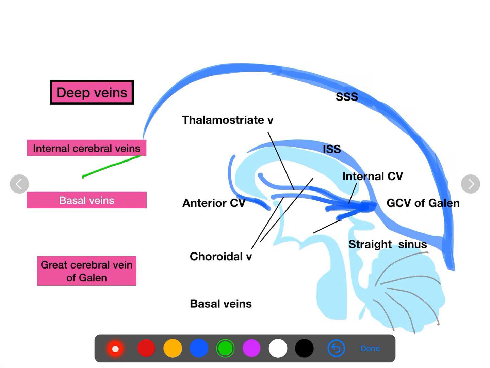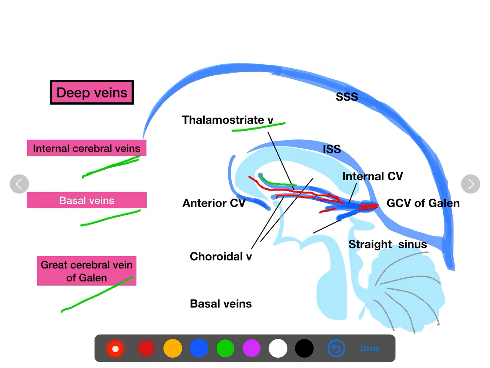Three sets are there: internal cerebral vein, basal vein, and great cerebral vein. Now the internal cerebral veins are 2 in number, from the right side and from the left side. Now how are these internal cerebral veins formed? They are formed by the joining of thalamostriate vein and the choroid vein, and also contributed by the septal vein from the septum pellucidum. Now these three veins join to form the internal cerebral vein on each side, and these internal cerebral veins join together forming the great vein of Galen.